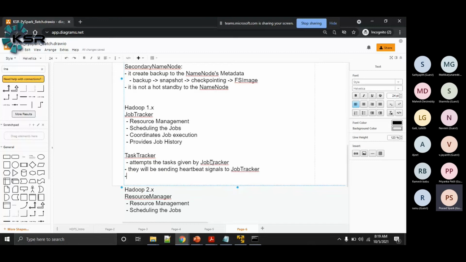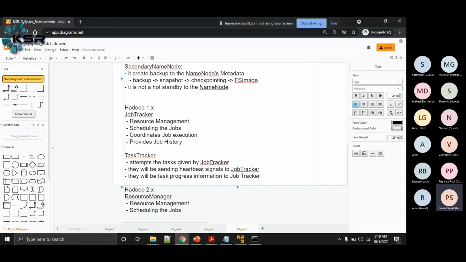Next thing is, whenever work is assigned to these task trackers, they will be sending task progress information also to the job tracker.